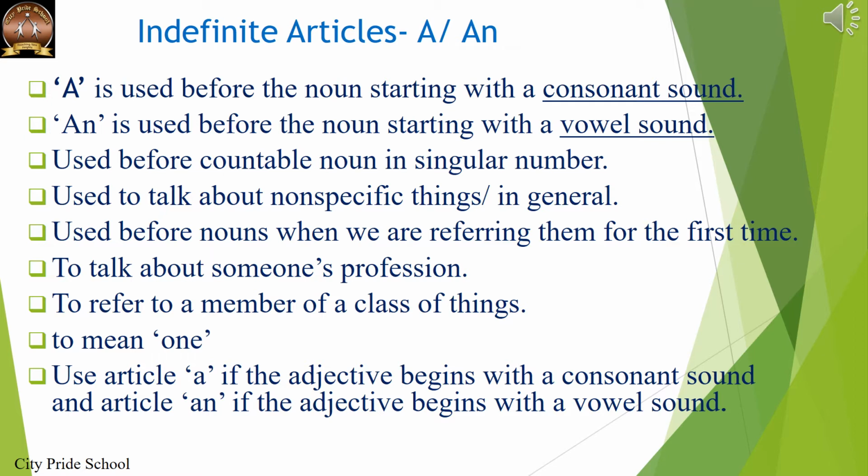Next rule, a and an are used before nouns when we are referring to them for the first time. A and an are used to talk about someone's profession. They are also used to refer to a member of a class of things. A and an also mean one. Articles a and an are used before adjectives, but when an adjective begins with a consonant sound, we put a before it. And if the adjective begins with a vowel sound, we use an before it.